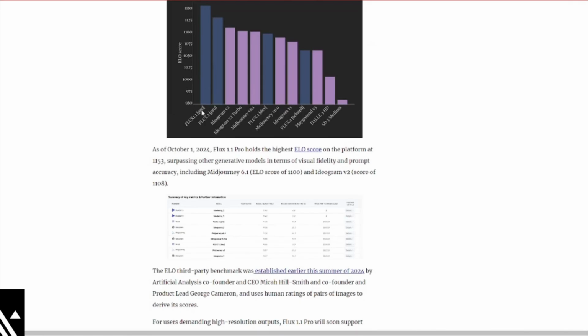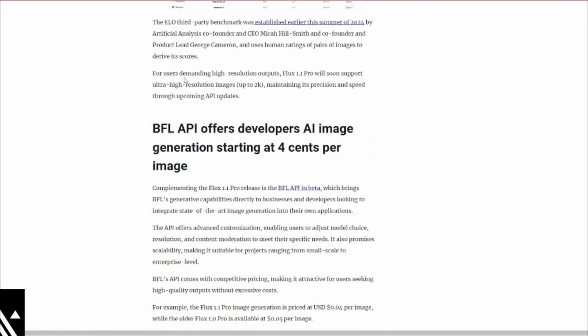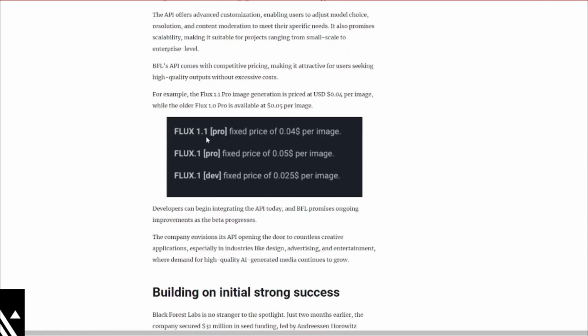So this API integration is further going to allow developers to harness these powers in their apps, boosting automation and creativity as well. And also one bummer is that Flux 1.1 Pro is not going to be free. It's going to charge $0.04 per image. So obviously, stating how good this model is going to be, I think this price would be worth it for a model of this capability.